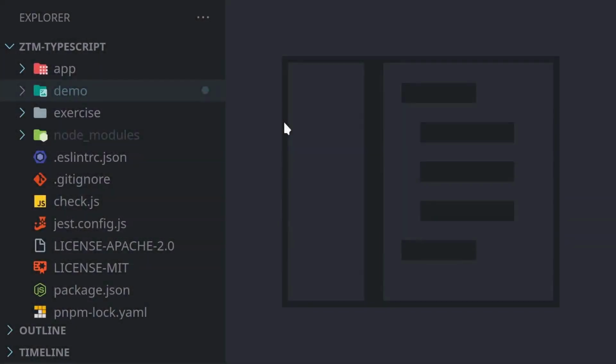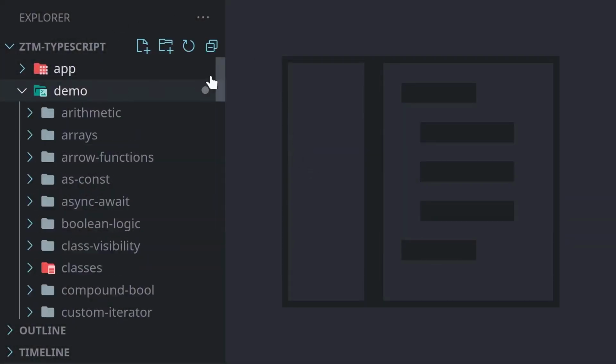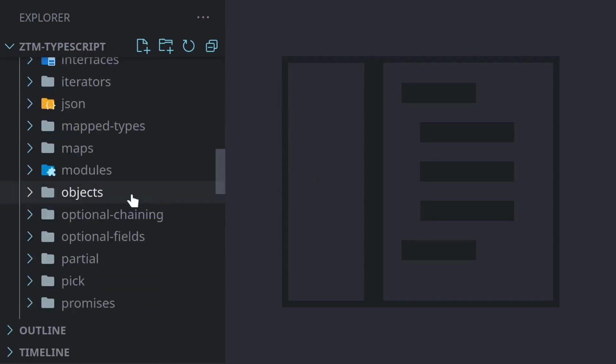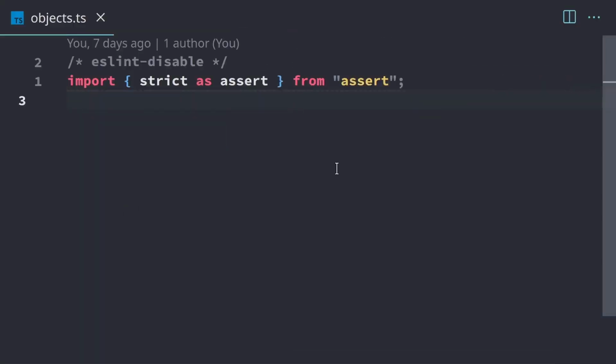In this demo, we're going to be taking a look at object types. We'll open up the demo folder, scroll down to objects, and open up objects.ts. So this will be similar to our type aliases, except now we're going to be creating a type alias and defining what the type actually looks like, instead of just using a pre-existing type like we did before.